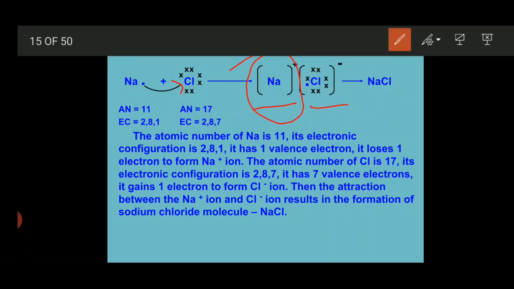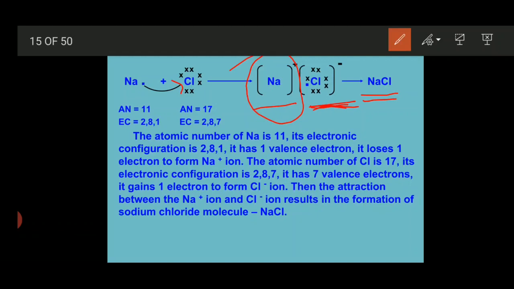At the time of representation, we only show the number of electrons present in the outermost cell of any atom. Means at the time of formation of sodium chloride, we separately show the total number of electrons present in the outermost cell of each atom.